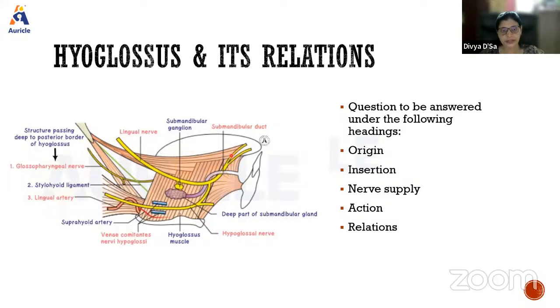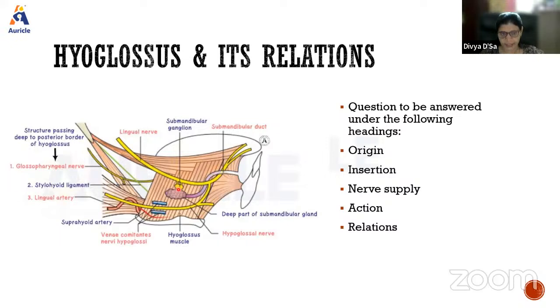Then we have the hypoglossal nerve down here. So if the lingual nerve is going in the upper part, the hypoglossal nerve is going in the lower part. Then we have the deep part of the submandibular gland, this portion what we are seeing. Then we will also see the submandibular ganglion here.